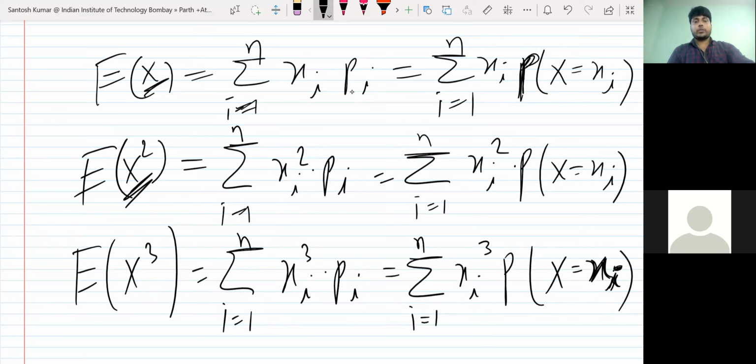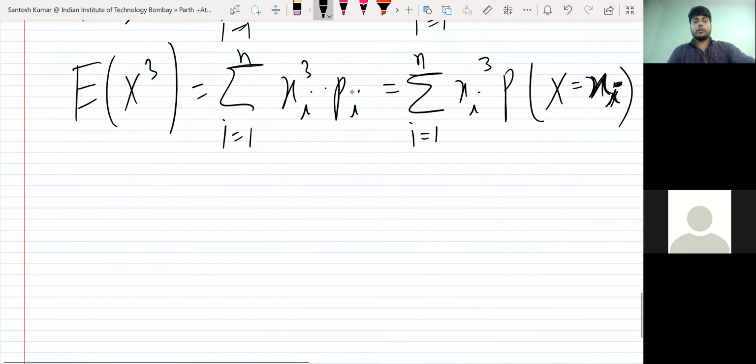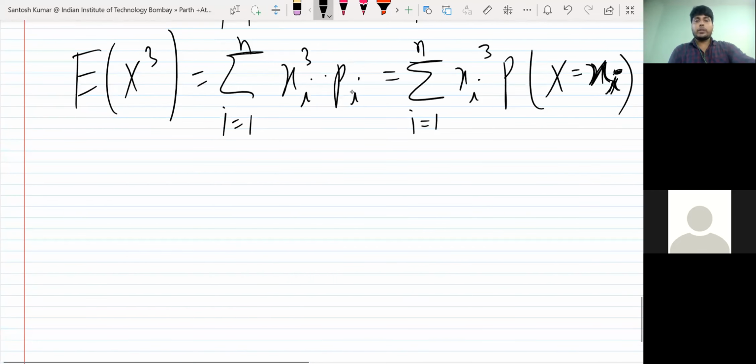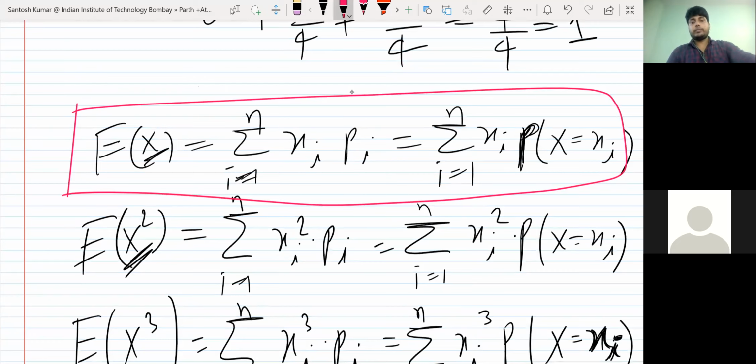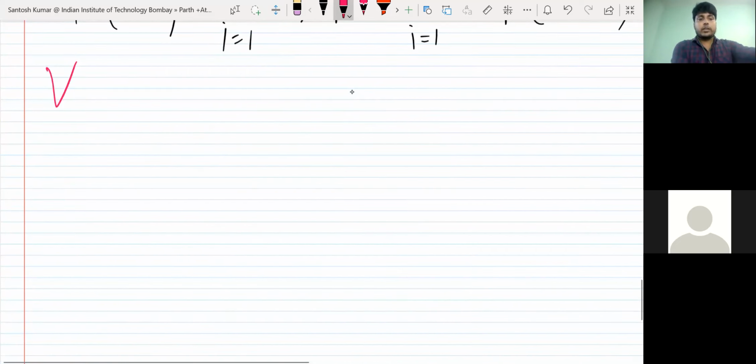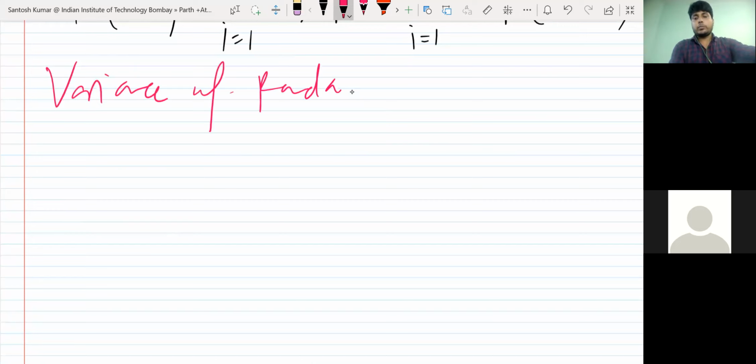Okay, so this is x. Now I will define variance. We defined mean; mean was E of x. So this is the mean. Actually, this was only mean. Now I will define variance, variance of random variable x. So you have to remember this definition.